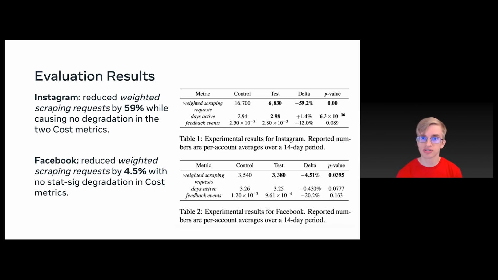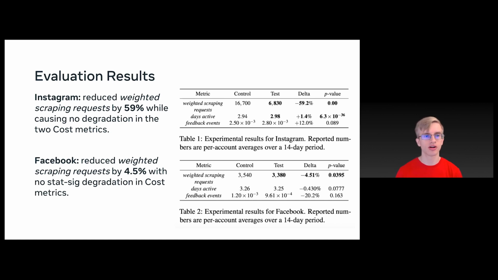The experimental results demonstrate Pro's ability to reduce abuse volume given these constraints on cost metrics. So on Instagram, we were able to show that it can reduce weighted scraping requests by 59% with no degradation in the 2 cost metrics. Similarly, on Facebook, it was able to reduce weighted scraping requests by 4.5% with no stat sig degradation in the cost metrics. So this demonstrates Pro's ability to reduce abuse volume within those constraints.